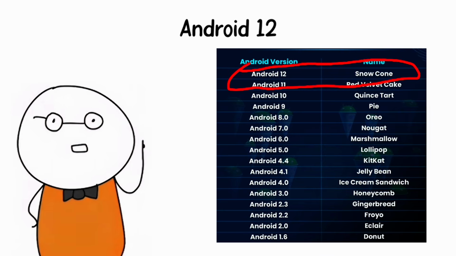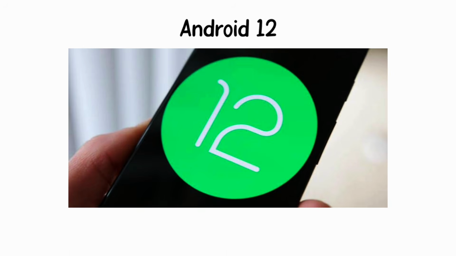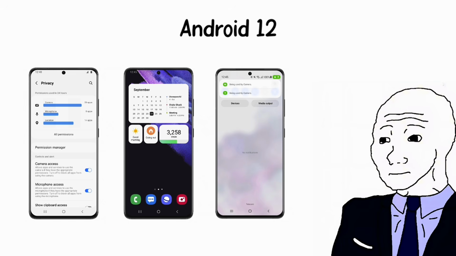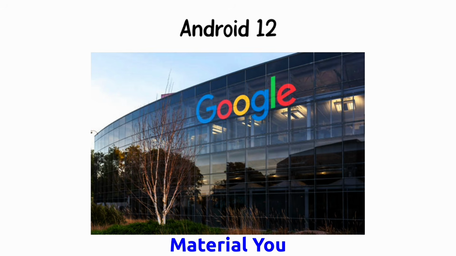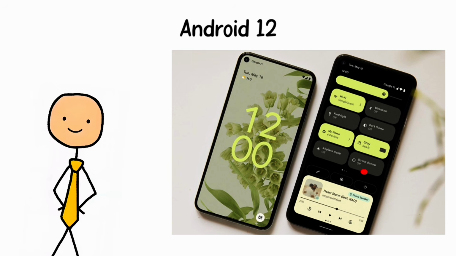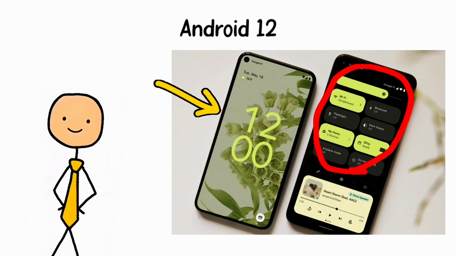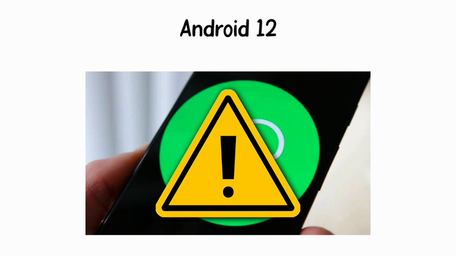Android 12. This is the most recent failure on this list, and it affected more people than any of the others. Android 12 launched in late 2021 with the biggest visual redesign Android had seen in years. Google called it Material You, and the idea was that your phone's colors and interface would change automatically to match your wallpaper. It looked genuinely impressive in demos, but the launch was a disaster.